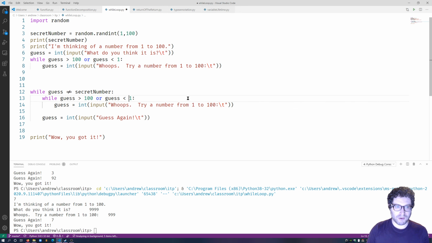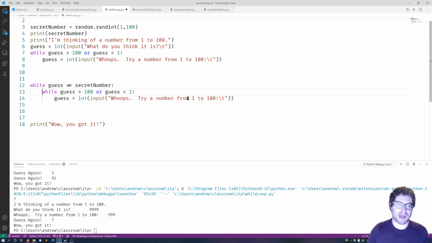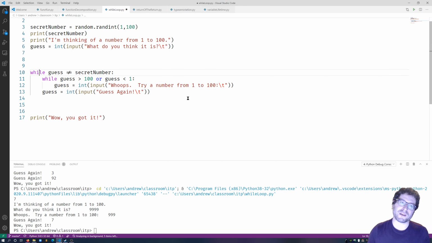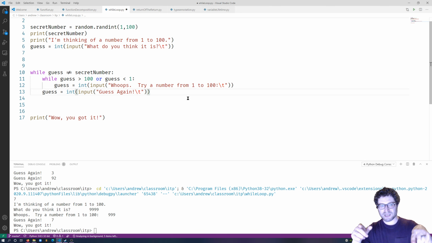So while the guess is bad, let's go ahead and just move that into the while loop. So if the guess is not the secret number, if the guess is out of bounds, tell them to keep putting it in again. Except, you can see we've got a bit of a logic issue here, right?